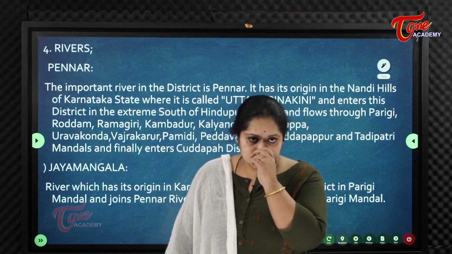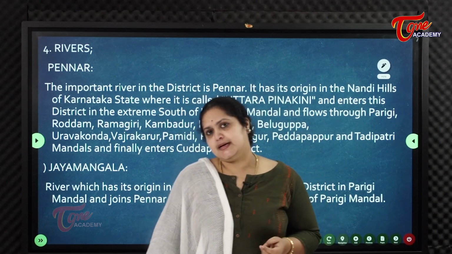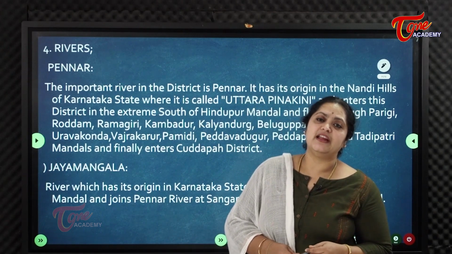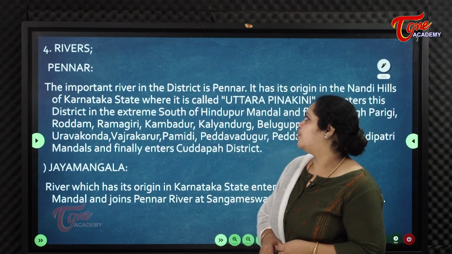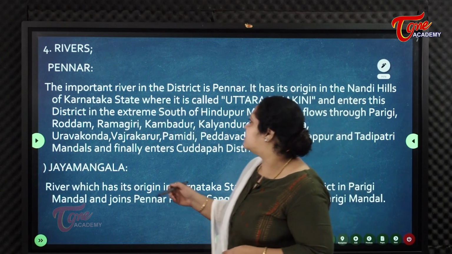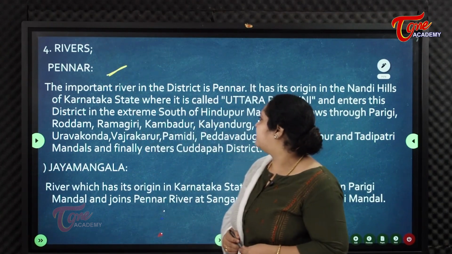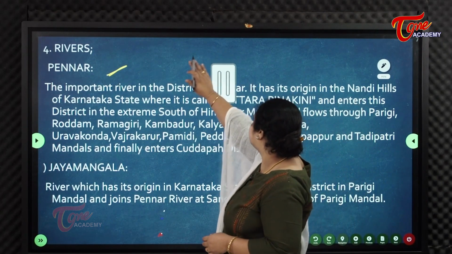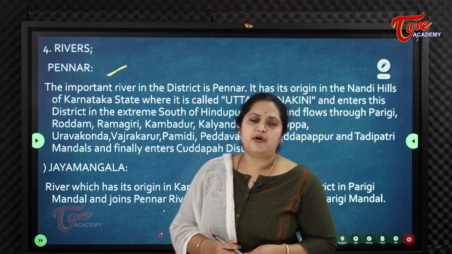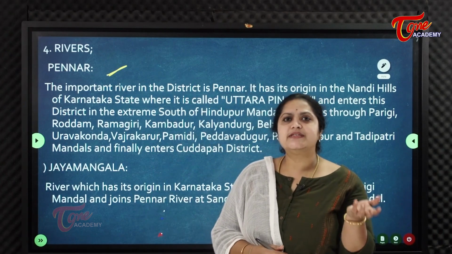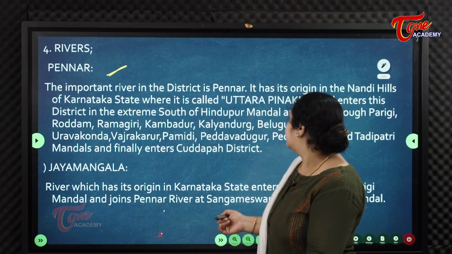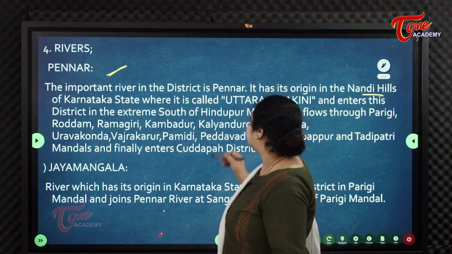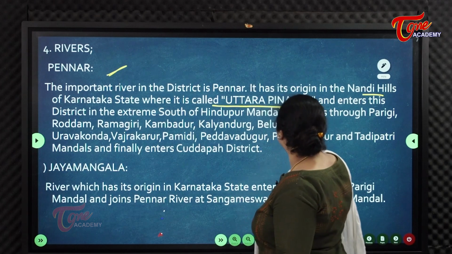So those were the forest ranges of Anantapur district. And now coming to the rivers, what are the drainage system or drainage pattern of this district? So coming to rivers, that is Pennar. The important river in the district is Pennar. Pennar river is the most important river of this district, which mostly drains this district. It has its origin in the Nandi hills of Karnataka state, where it is called Uttara Pinakini.